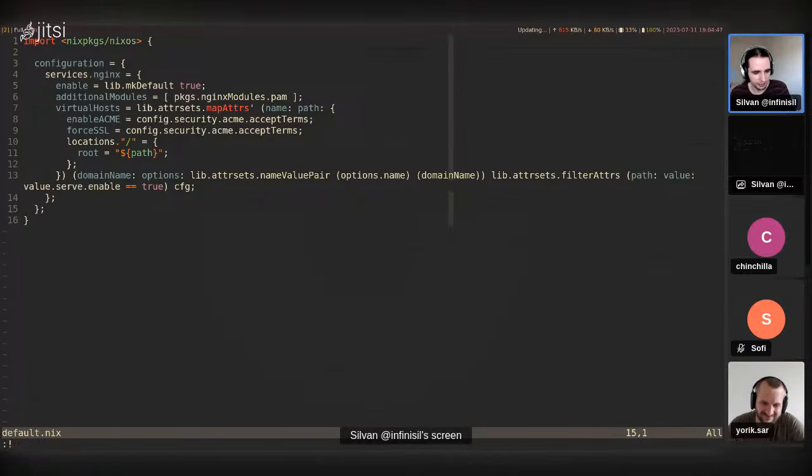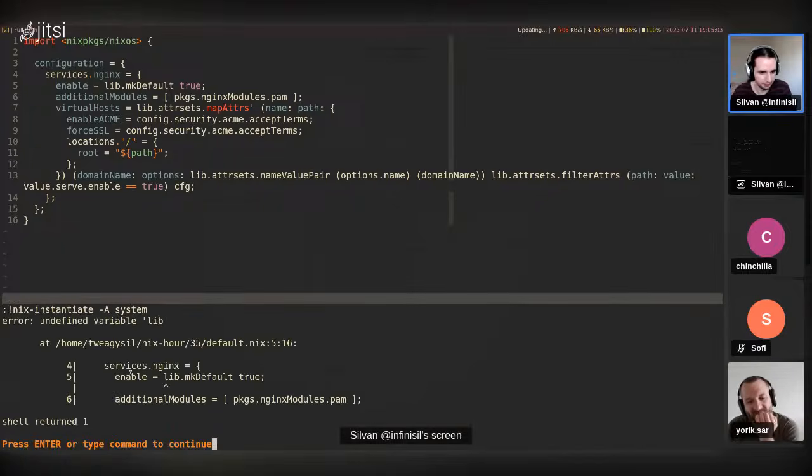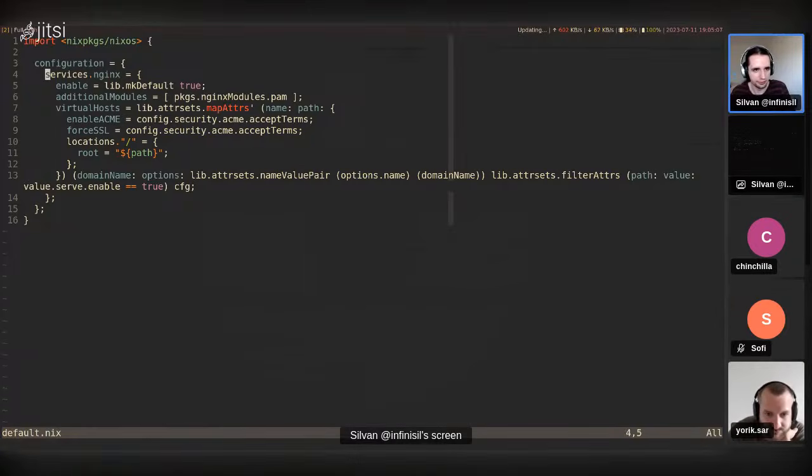This way we should be able to do a nix-instantiate. The default file is default.nix, so I don't need an argument for the file. And then I'm going to evaluate the system attribute, I think. Right, okay, that seems to work. Now we just need to fix the errors.